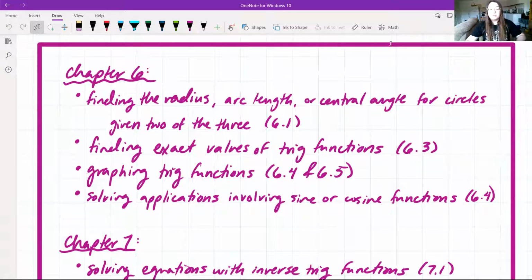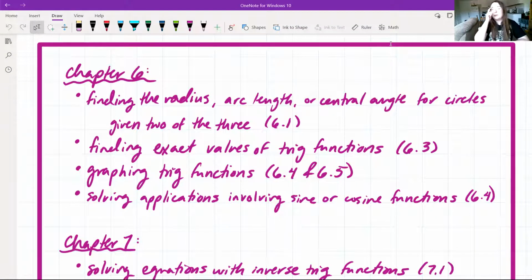So from chapter 6, we have finding the radius, arc length, or central angle for circles if you're given 2 out of the 3, and just finding them in general. It's going to be important, so knowing those equations. That's from section 6.1. Finding exact values of trig functions, that'll be from section 6.3. Graphing trig functions will be sections 6.4 and 6.5. And solving applications involving sine or cosine functions, that'll be section 6.4.